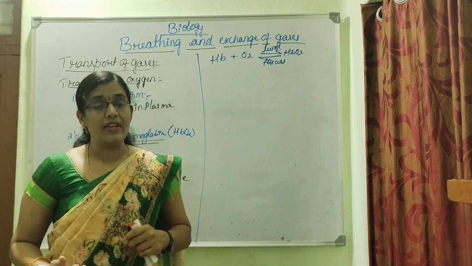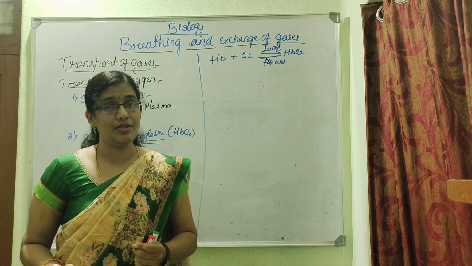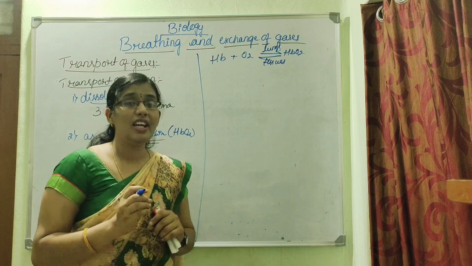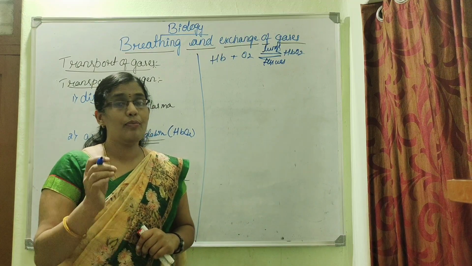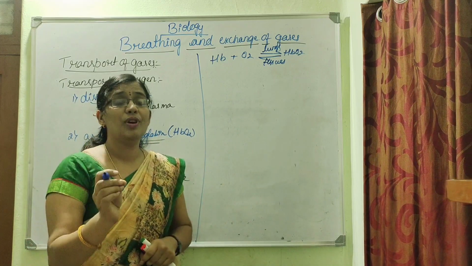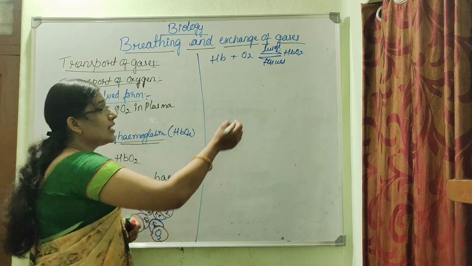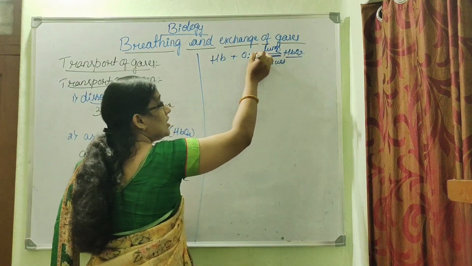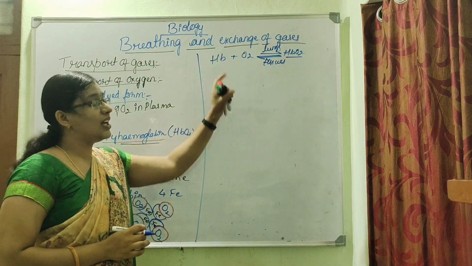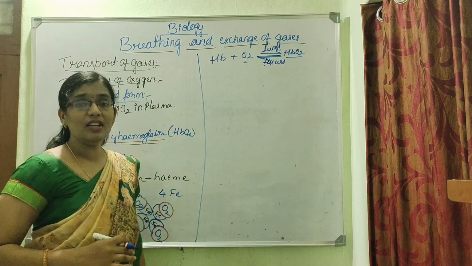And thus, as the partial pressure of oxygen is very less in the tissues, oxygen loses its affinity towards the hemoglobin. In other words, the bonds holding oxygen with hemoglobin become unstable. When these bonds become unstable, the oxyhemoglobin dissociates to release the oxygen from the hemoglobin, and thus this oxygen is released into the tissues.